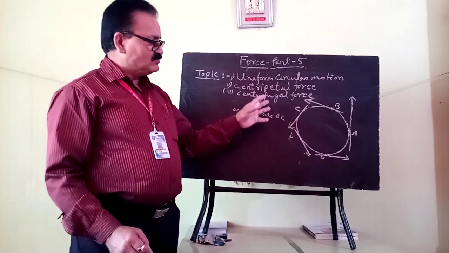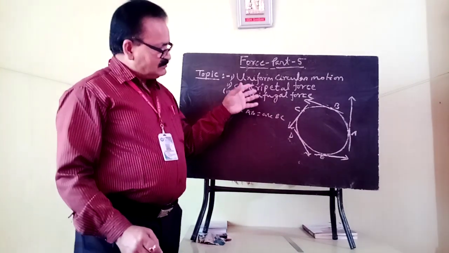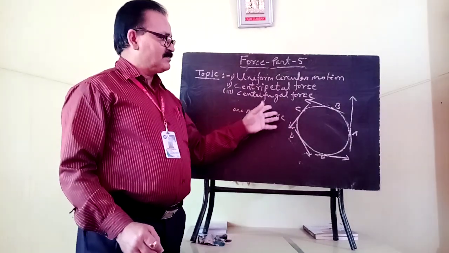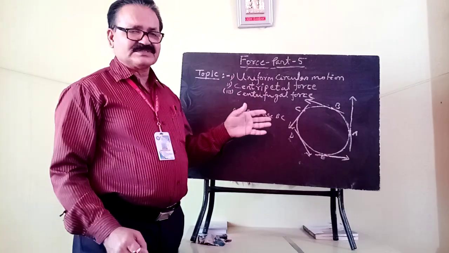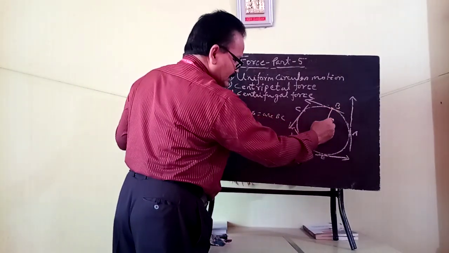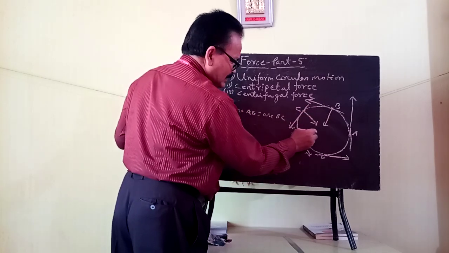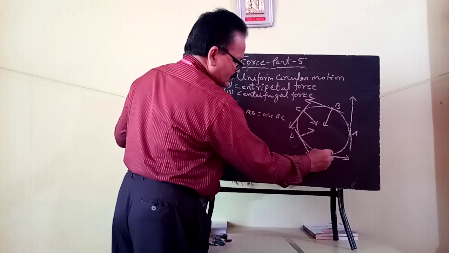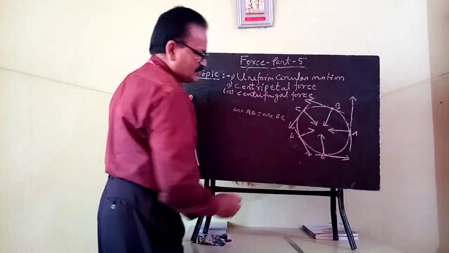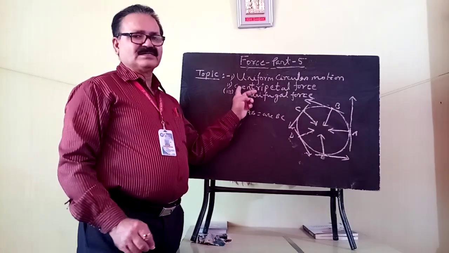For this motion along a circular path, some force acts on that body to maintain it along a particular path, and that force is always directed towards the center. These forces are directed towards the center at every stage of its journey. So these forces are centripetal forces.